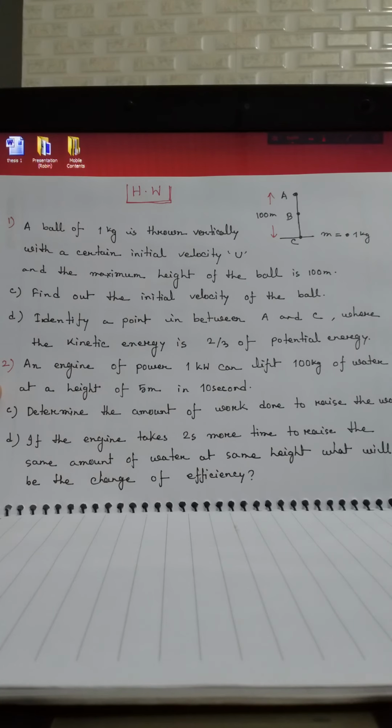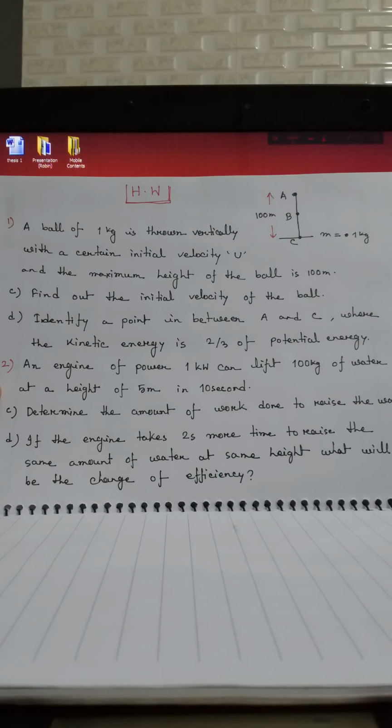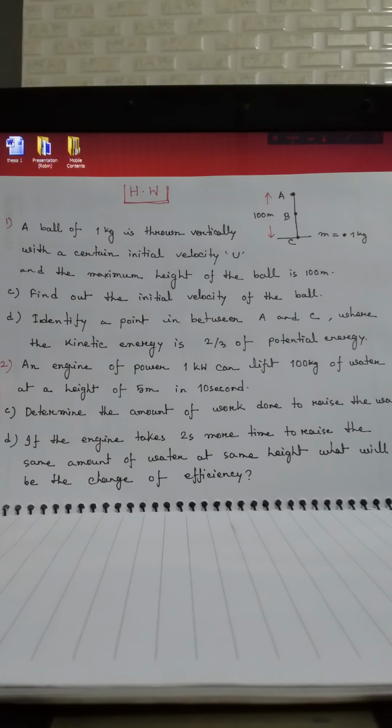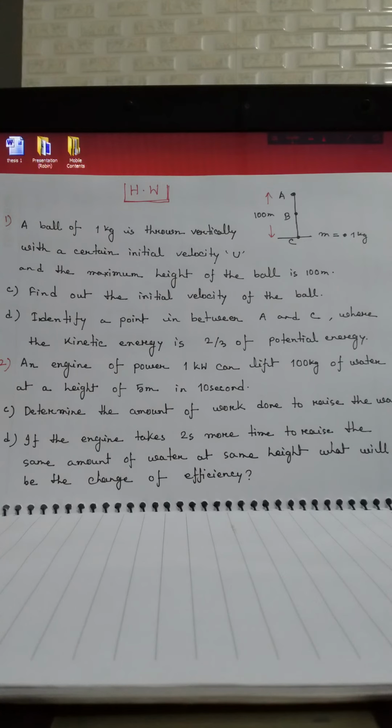The second stem is, an engine of power 1 kilowatt can lift 100 kg of water to a height of 5 meter in 10 seconds. Part C, determine the amount of work done to raise the water. And part D, if the engine takes 2 seconds more time to raise the same amount of water to the same height, what will be the change of efficiency? These two questions are related to today's discussion: one based on conservation of energy, and another related to power and efficiency.